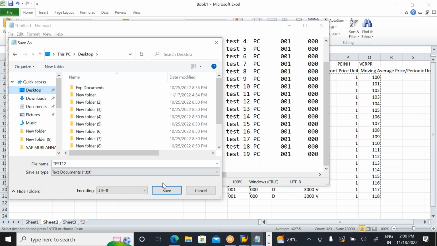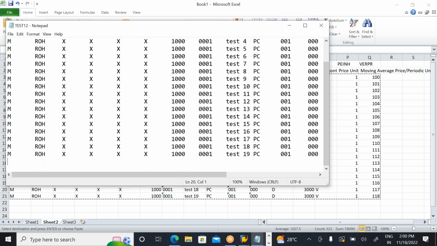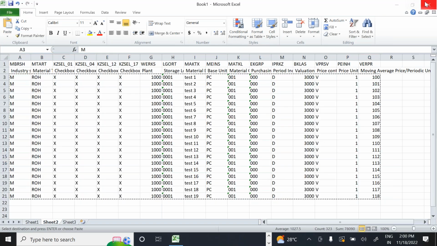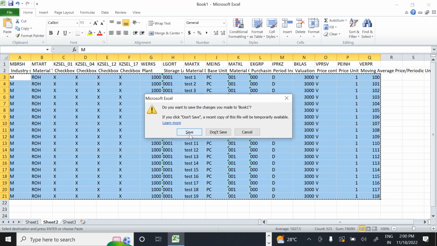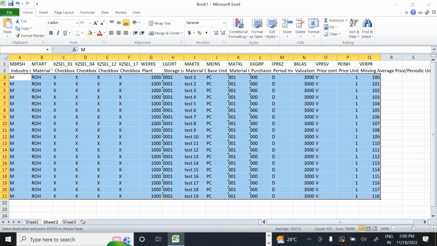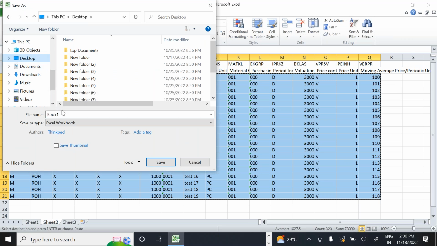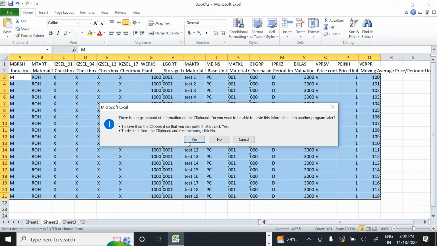So my file name is given as test 12. Both I saved here.